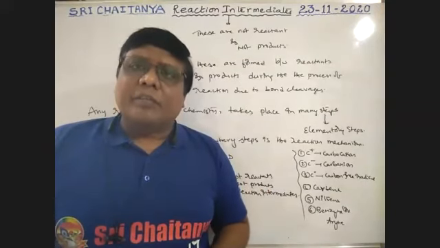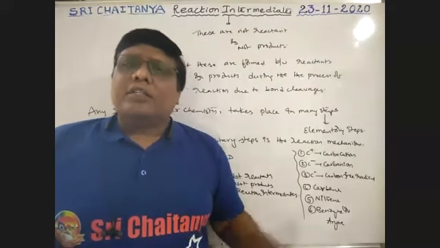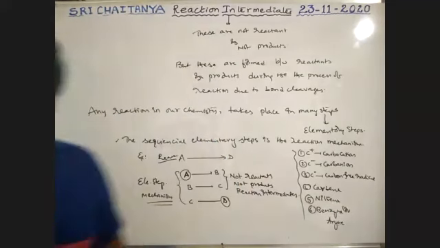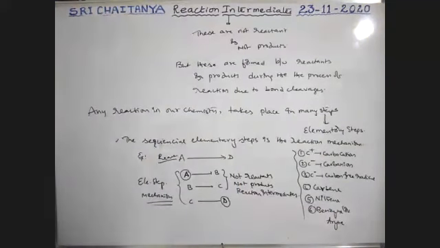That is the mechanism. In organic chemistry, they are carbocation, carbanion, carbon free radical, and also carbene, nitrene, and benzyne, which are in our syllabus.